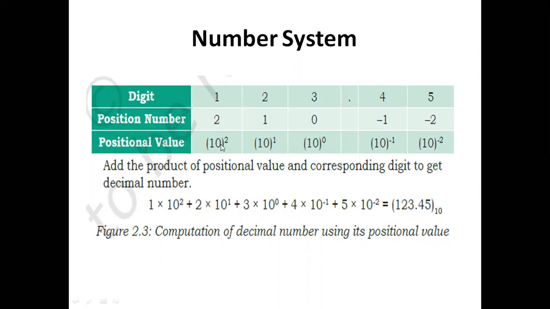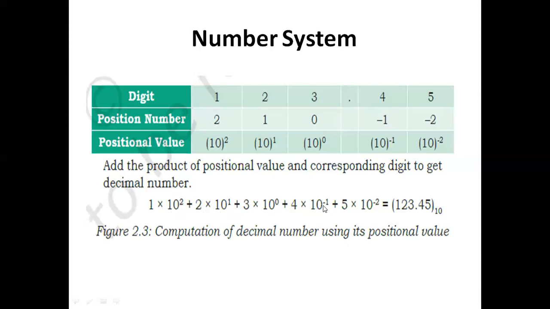If we multiply this, the value we get is 123. That is 1 into 10 power 2 plus 2 into 10 power 1 plus 3 into 10 power 0, which is 100 plus 20 plus 3, 123.